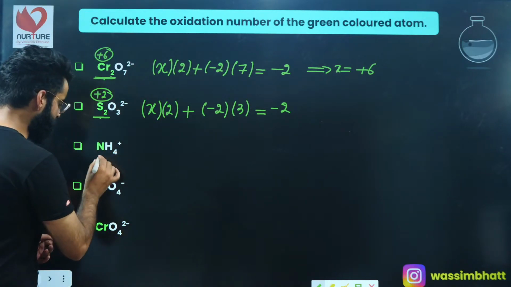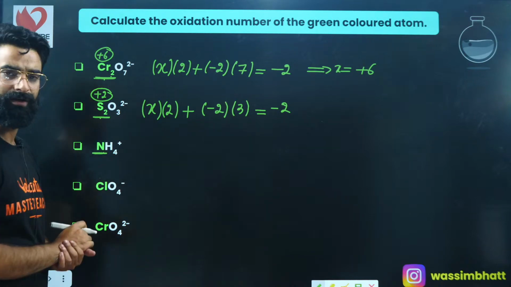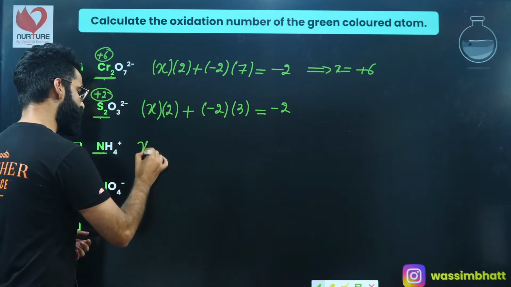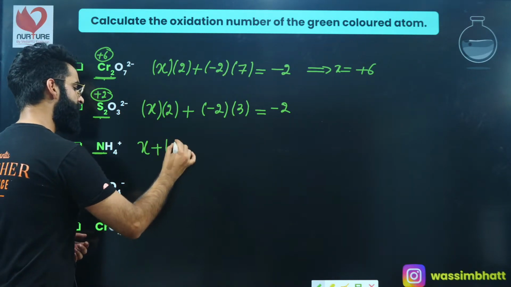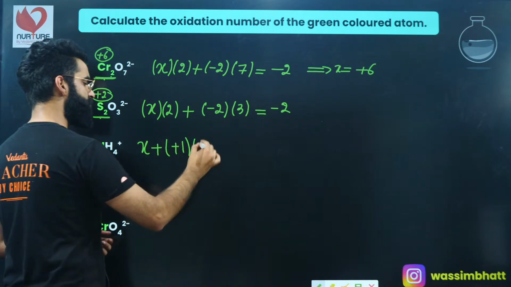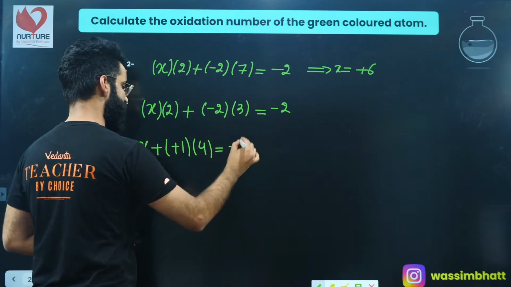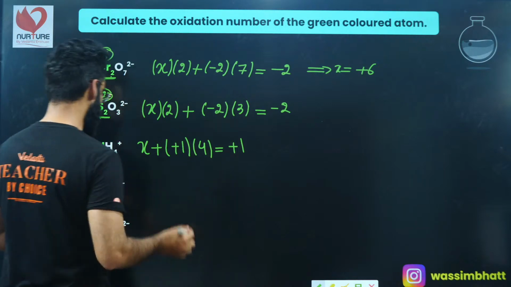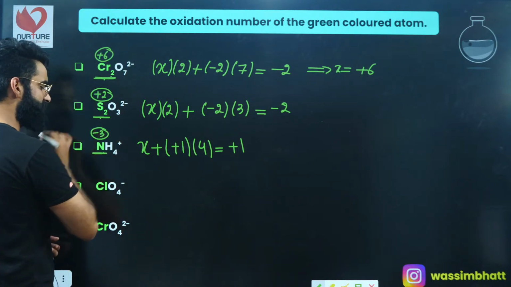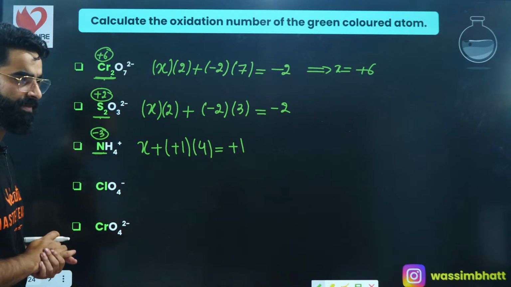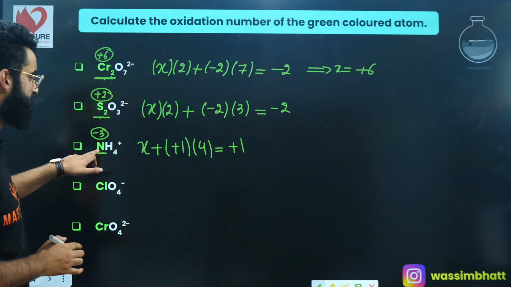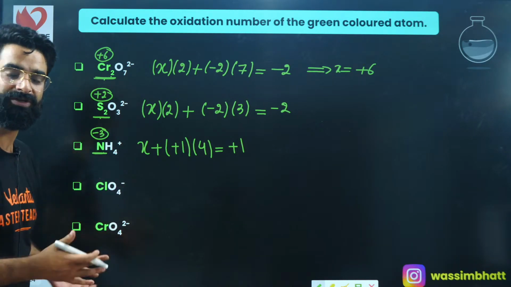Okay, if I talk about the oxidation state of nitrogen over here, let's assume the oxidation state of nitrogen is X, right? Hydrogen normally shows +1 oxidation state. How many hydrogens do we have? 4 hydrogens. What is the net charge present on it? +1. So if you solve it, you get the value of X as -3. So I'll say -3 is the oxidation state of nitrogen over here. -3 is the charge present on the nitrogen atom over here, which is what I call the oxidation state of nitrogen in this compound, right?